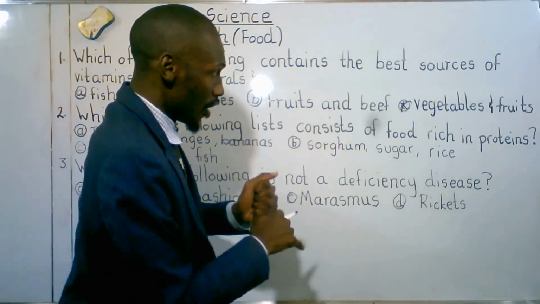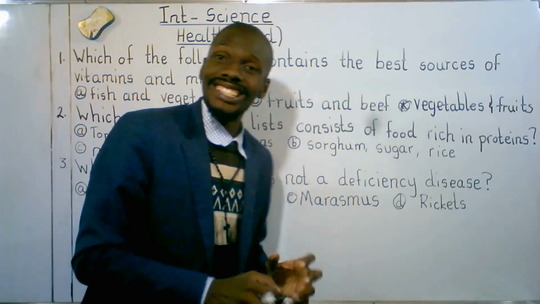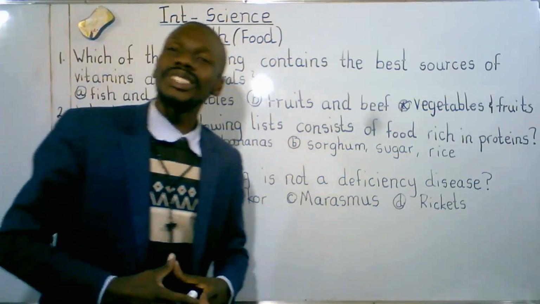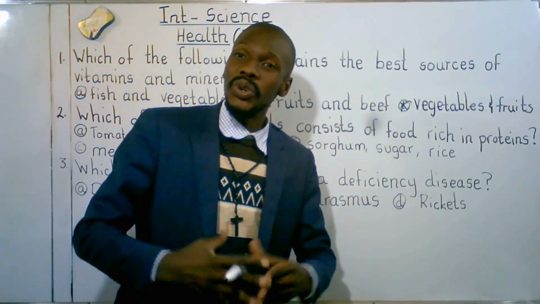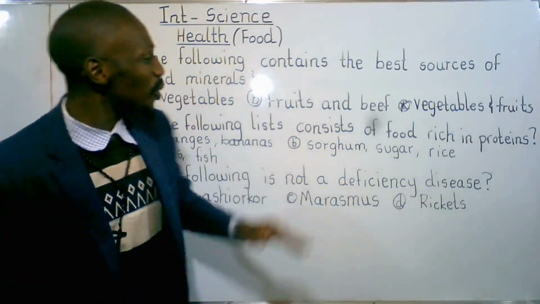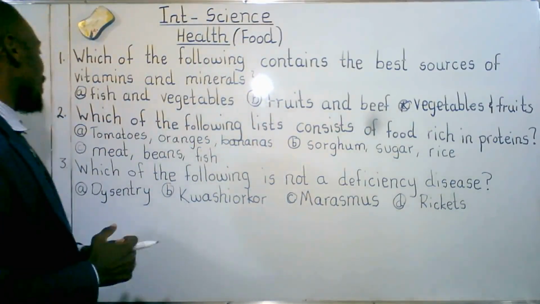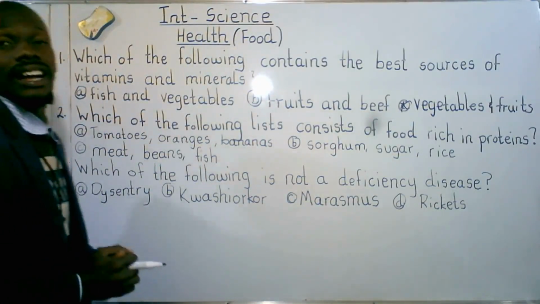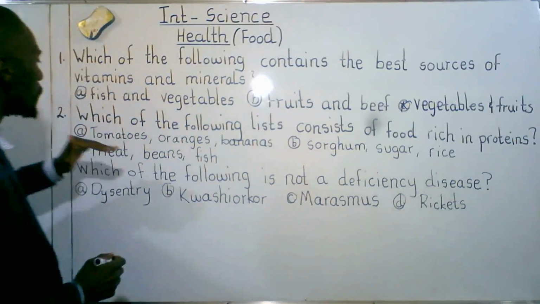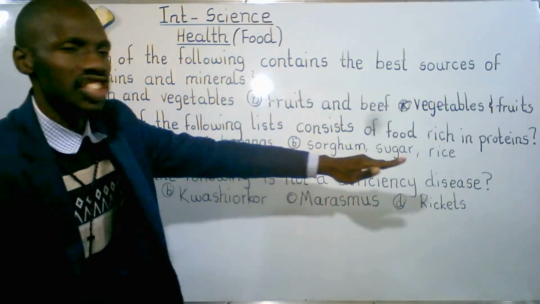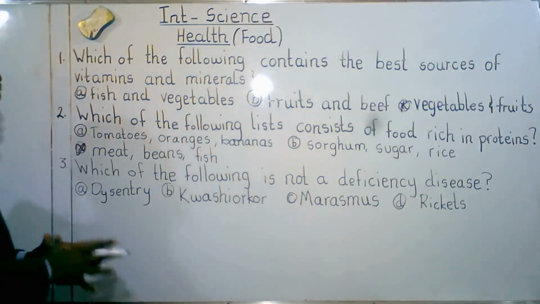Let's take a look at B. Sorghum, sugar, rice. These are cereals. In my preamble, I said cereals provide us with carbohydrates, also known as energy giving food. So B was not the correct answer. Let's take a look at C. Meat, beans, and fish. These provide us with protein. So the correct answer there was C.